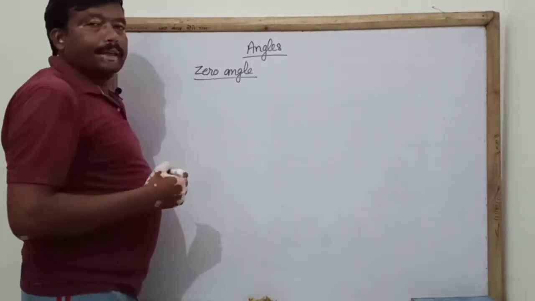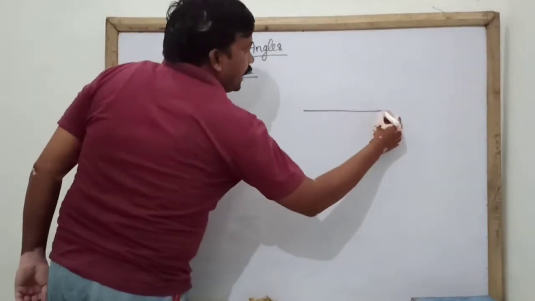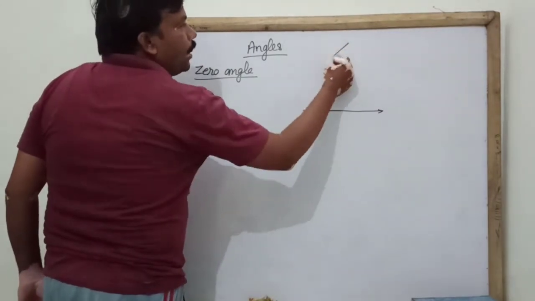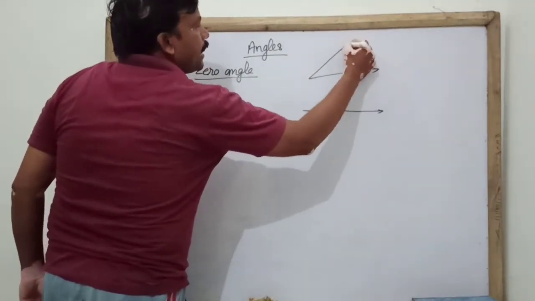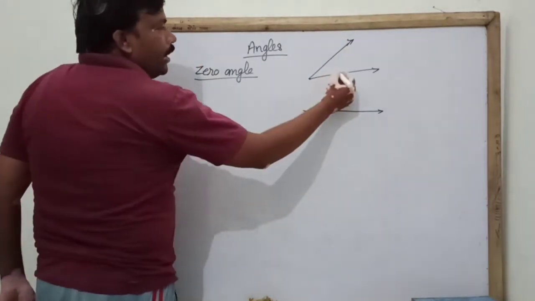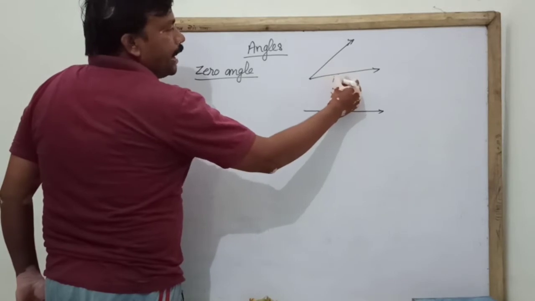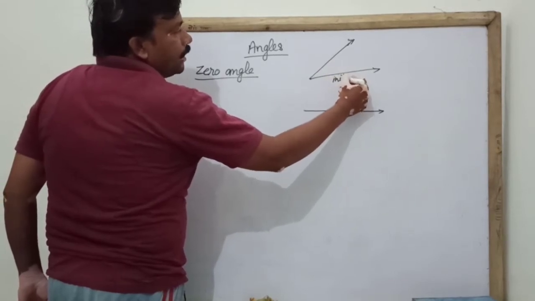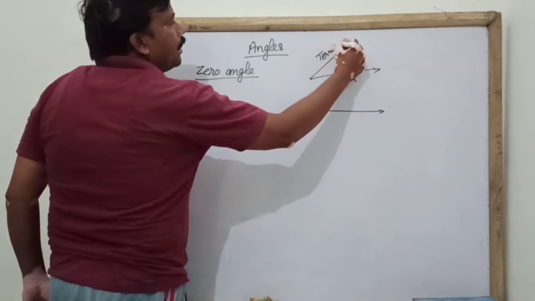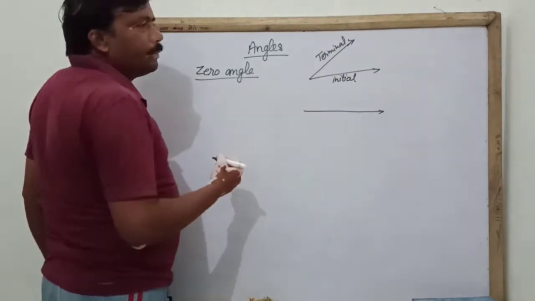Zero angle is when your initial arm, means, since there are two arms in an angle, one arm is called the initial arm and the second arm is called the terminal arm.